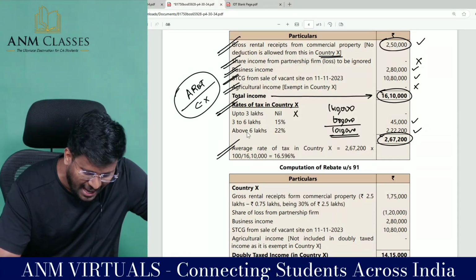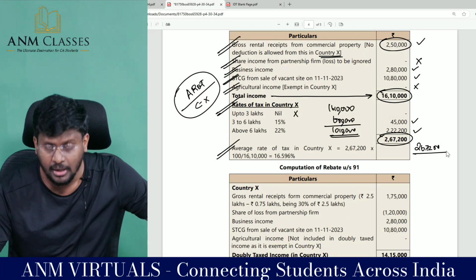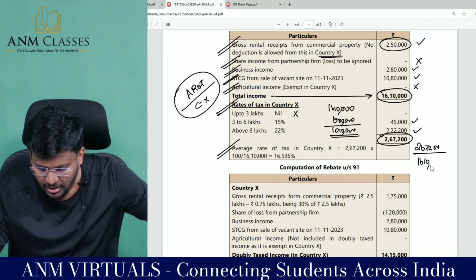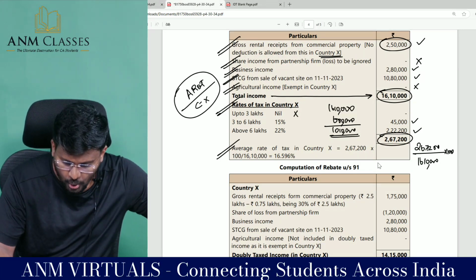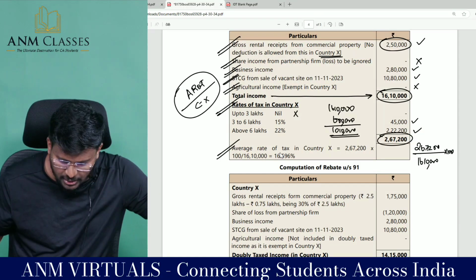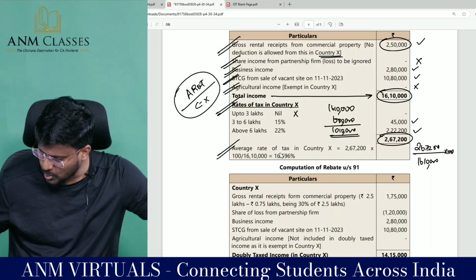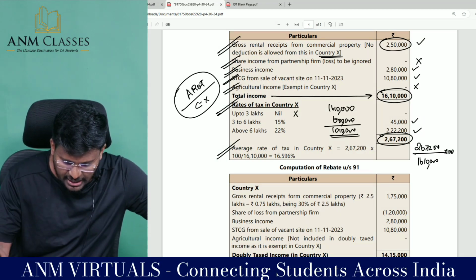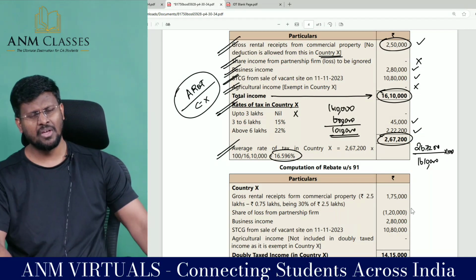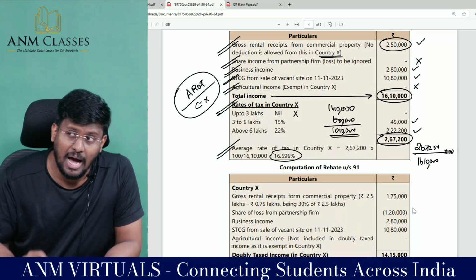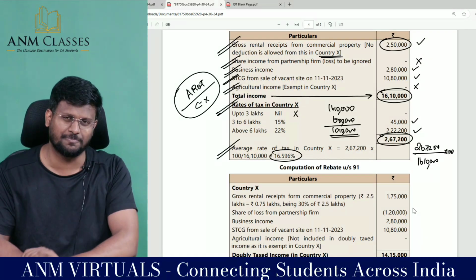So I am going to calculate the average rate of tax in country X, which is nothing but 2,67,200 divided by 16,10,000 into 100. Please use the calculator. It comes to 16.596%. Generally in a question, they will say that the average rate of tax in the other country is this much, but here we are supposed to calculate it. This is another beauty of the question.